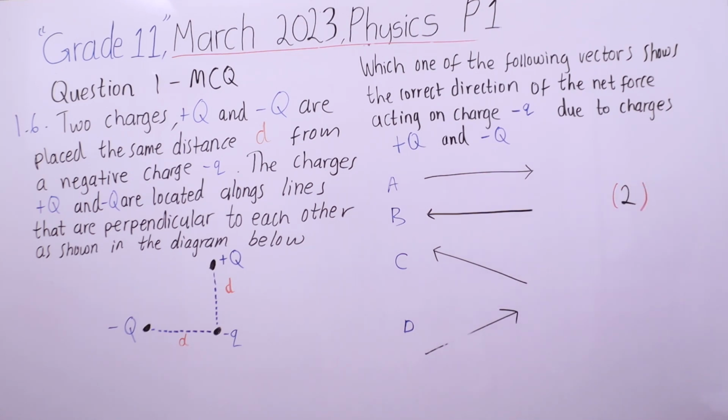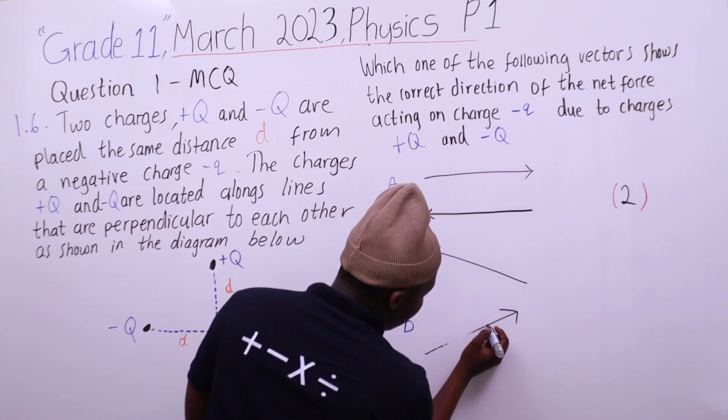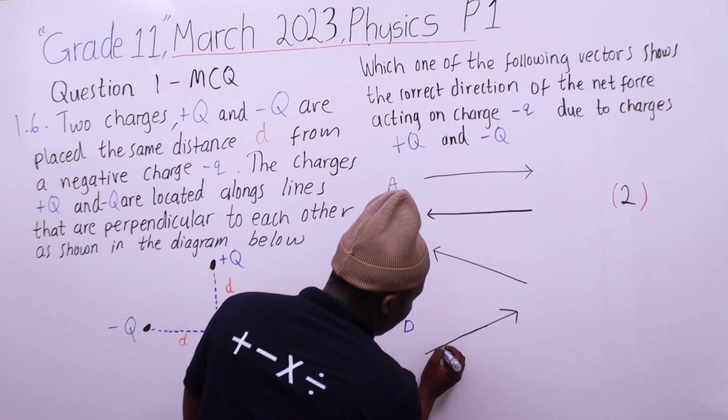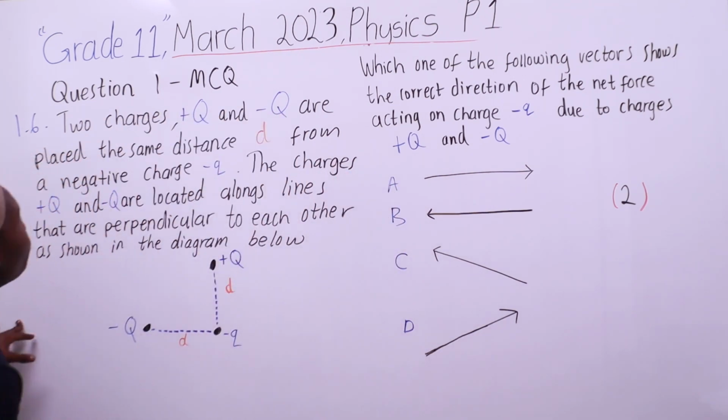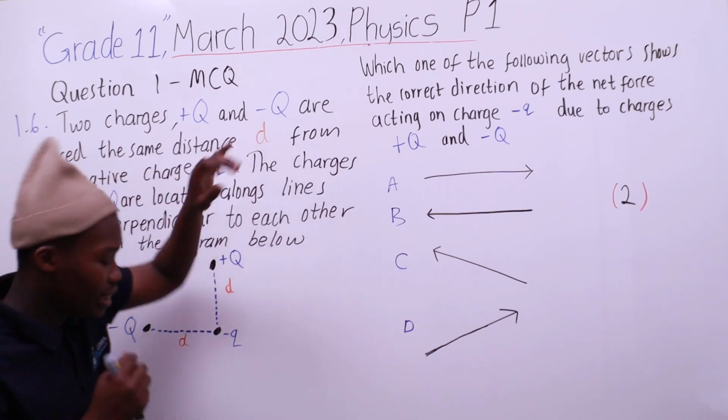Alright, so let's make this clearer and understand what's going on. We have two charges, one positive and one negative.